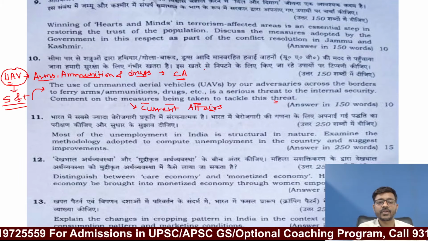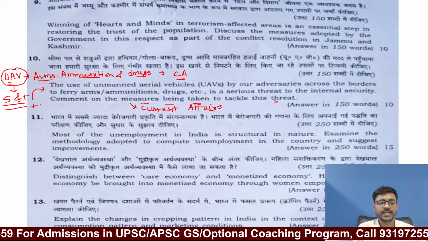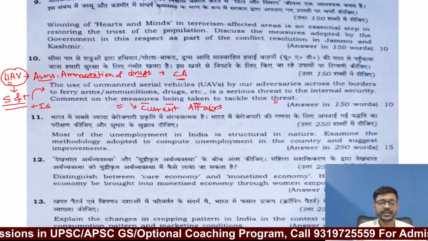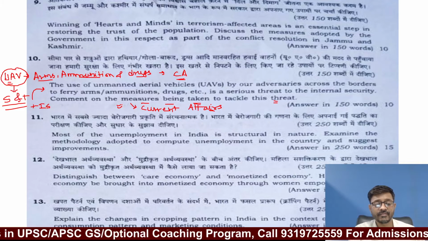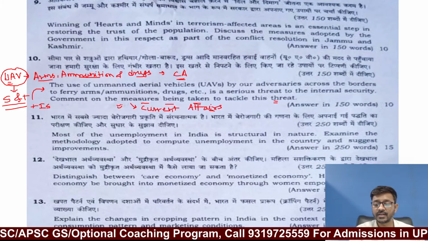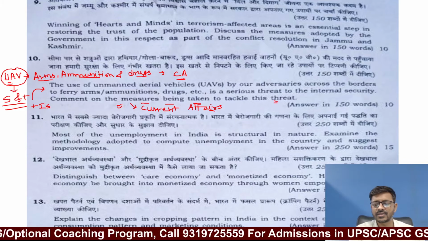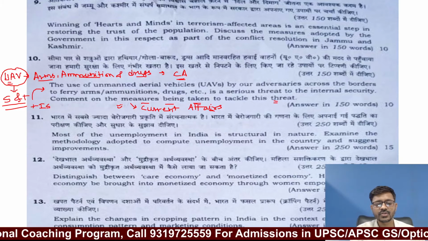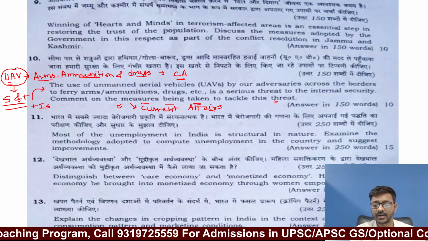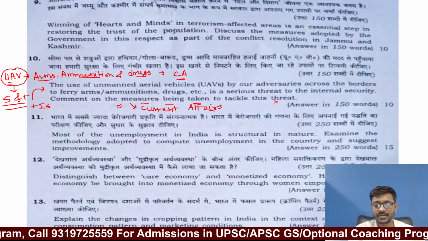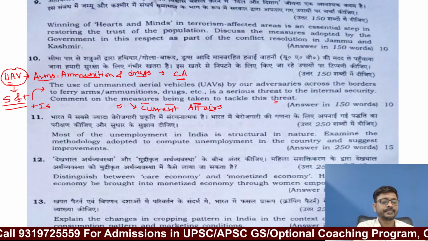So this is from science and technology plus internal security. This question is purely from current affairs. If you are reading the newspaper very carefully, different articles in the newspaper, you can easily answer this question. It is not a big deal. It is not actually a very difficult question, a very simple question if you are well aware of the current affairs. Okay, let's go ahead.